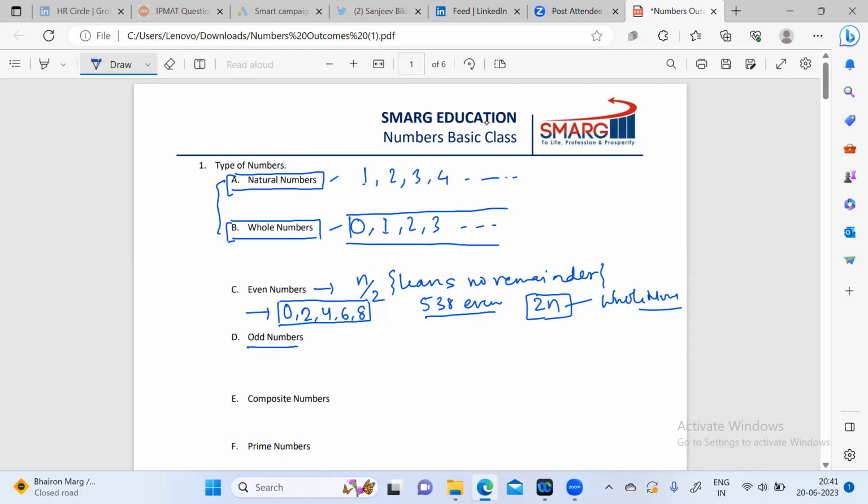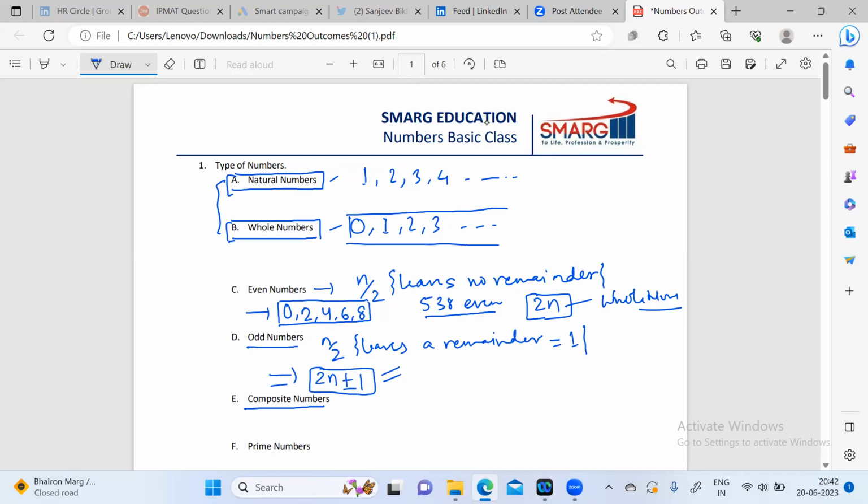Similarly, odd numbers are all those numbers which, when divided by 2, right, n by 2, leave a remainder. Of course, it will be 1 only. And how do we denote these numbers? We write it like 2n plus minus 1. So all these numbers should be odd numbers.